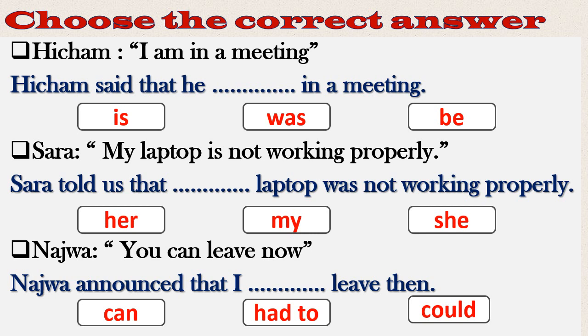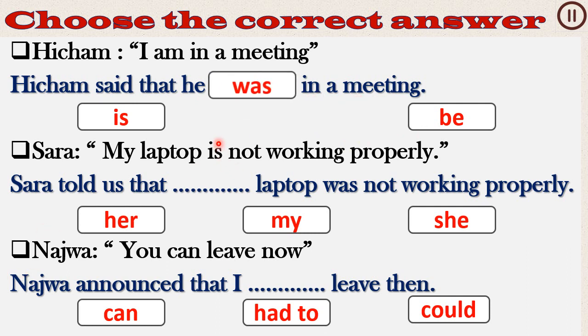Now it's time for practice. You pause the video and do the exercise. Here we have Hisham, I am in a meeting. Hisham said that he is, was, be in a meeting. What is the correct one? Excellent, it was. What did we change here? Of course the tense, becomes was.